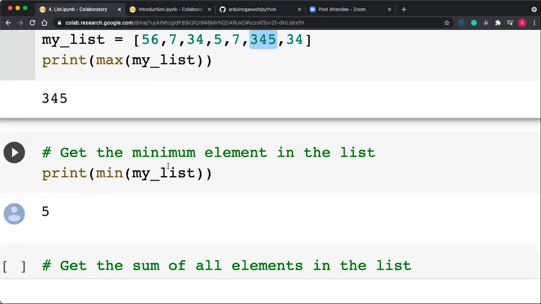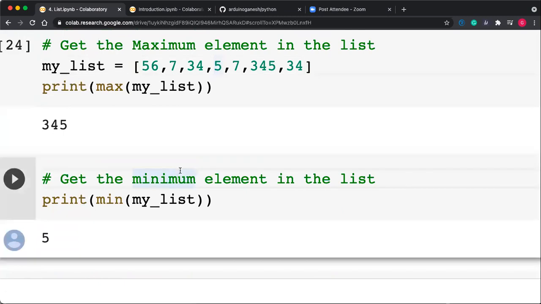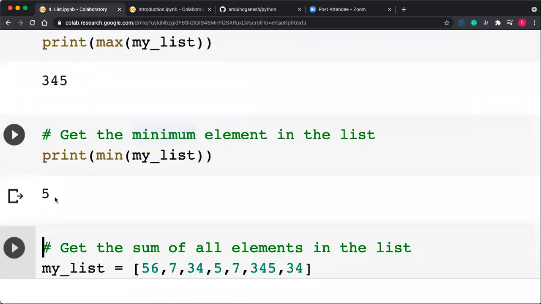You can apply the min function also. The minimum value is the 5. So upon execution of this statement, you will get the 5.